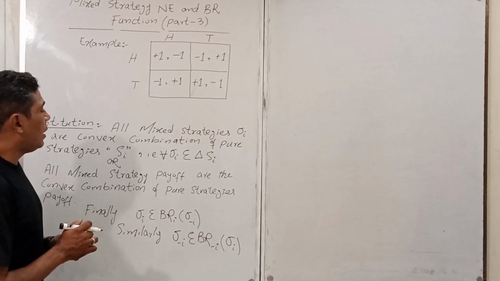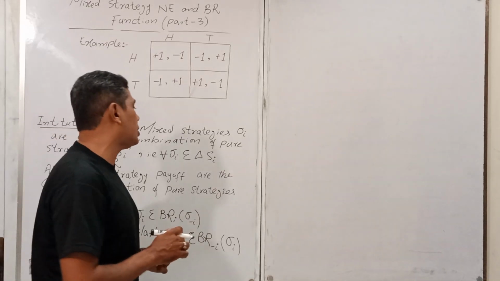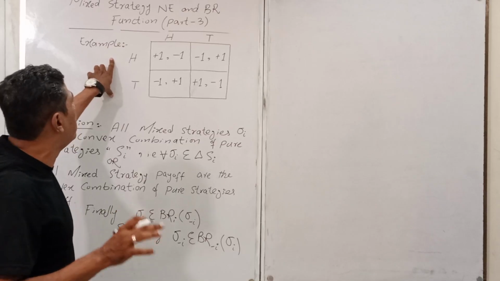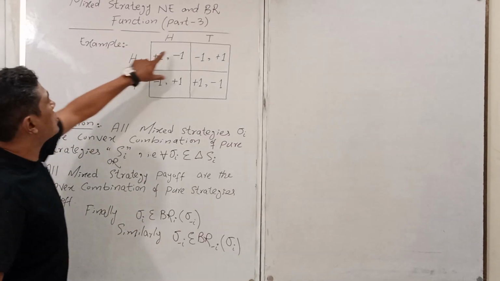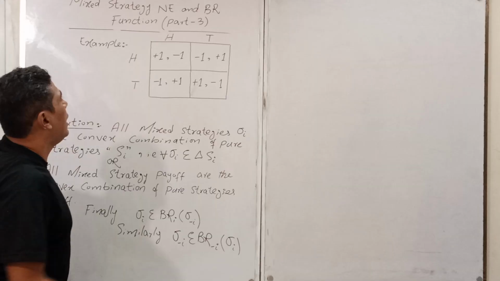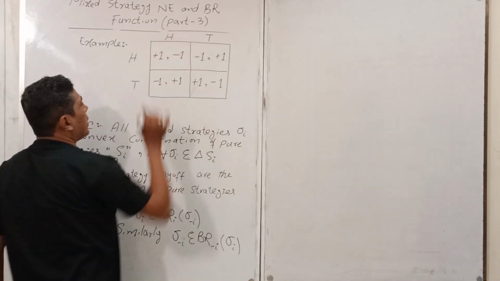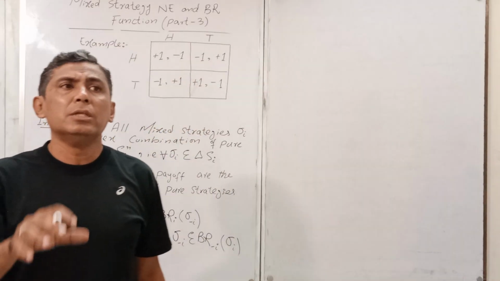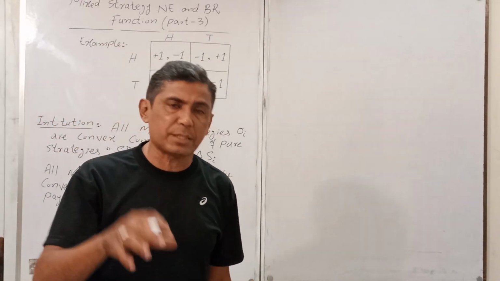And now we continue in this lecture with the example of matching pennies, where we derived a payoff matrix, and through pure strategy we were not able to resolve these problems. So now we have the option of the mixed strategy.